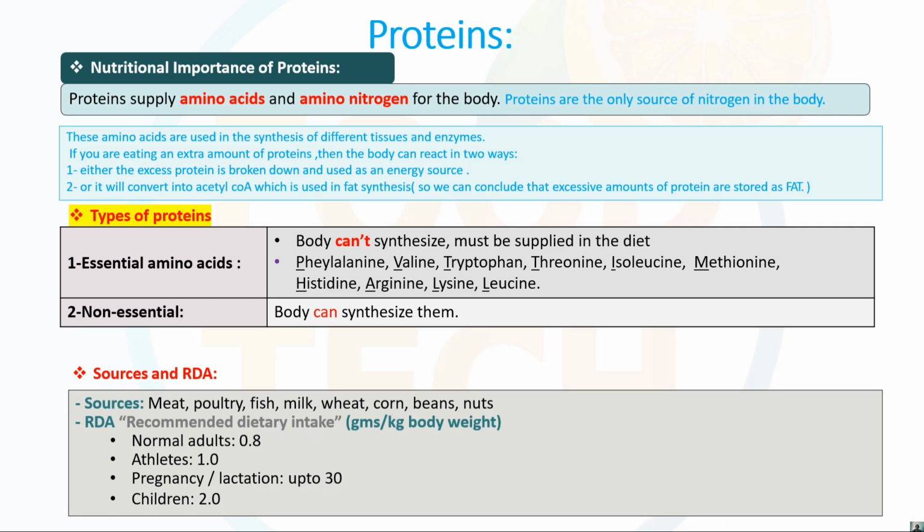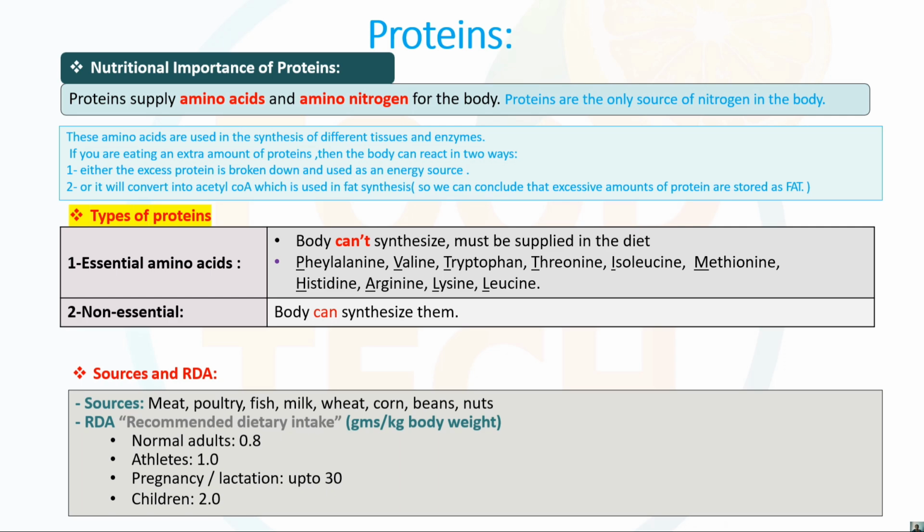Okay, and the normal sources of the protein are meat, poultry, fish, milk, wheat, corn, beans, and others. One point to be noted by the student is that the BV, that is the biological value, of the animal protein is much higher than the plant protein.